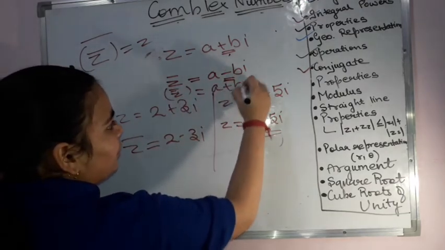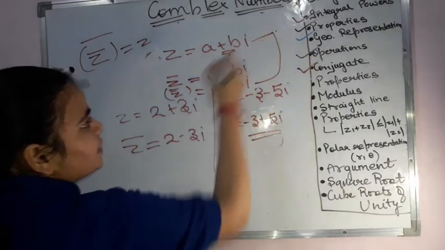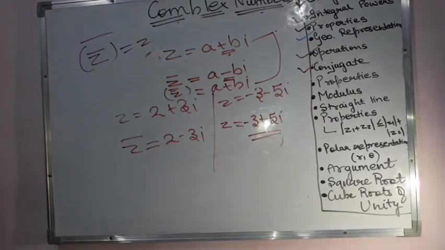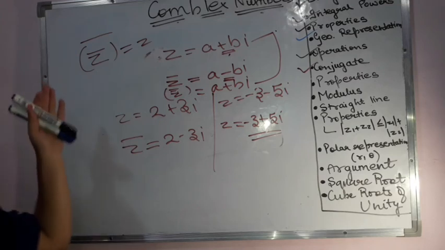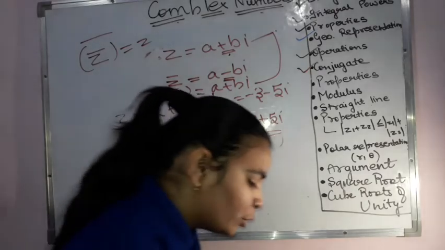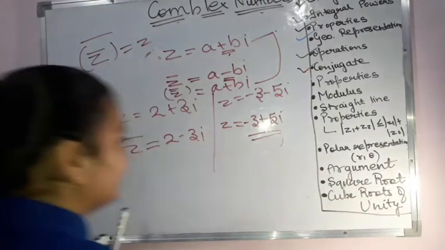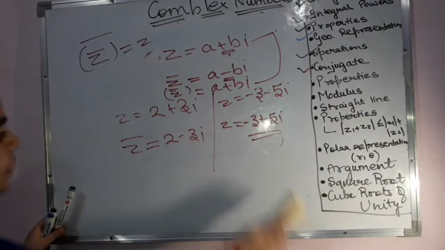It will become equal to a plus bi, and are not z and z conjugate equal? That is the same property over here, right? And similar will be there. These are the properties that you don't have to learn as such. If you get them in proving, then you can easily do them, right?